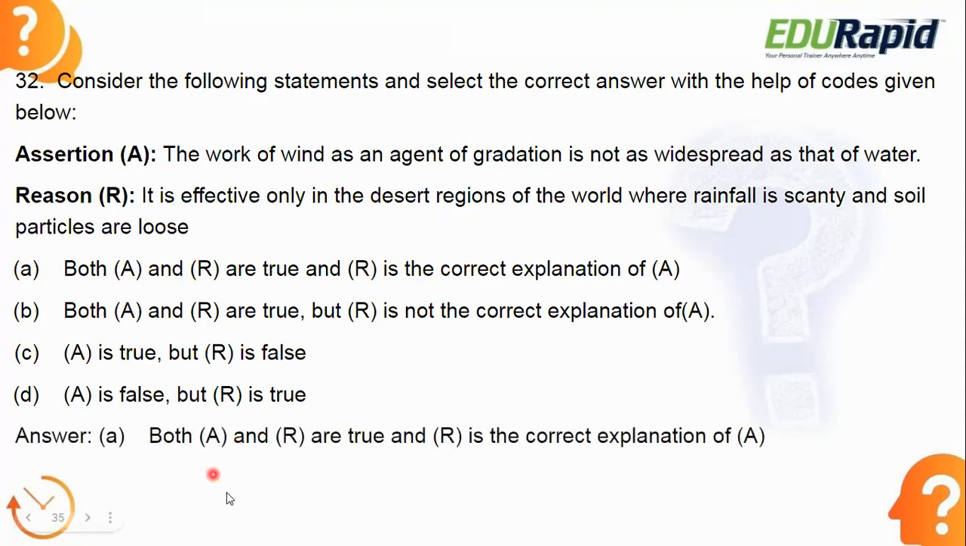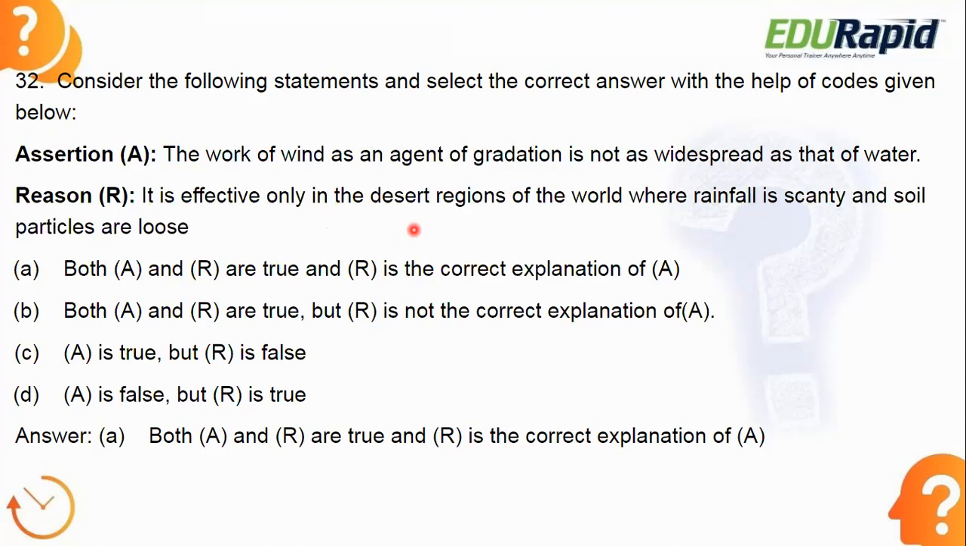Let's see the answer. Answer is option A. Both the assertion and reason are true, and R is the correct explanation of the assertion. The work of wind as an agent of gradation is not as widespread as that of water. It is very much true. When you compare the gradation of the wind and gradation of the water, you can see wind gradation is very low compared to the water. In reason, it is effective only in the desert region of the world where rainfall is scanty and soil particles are loose. So wind can grade the desert region highly.